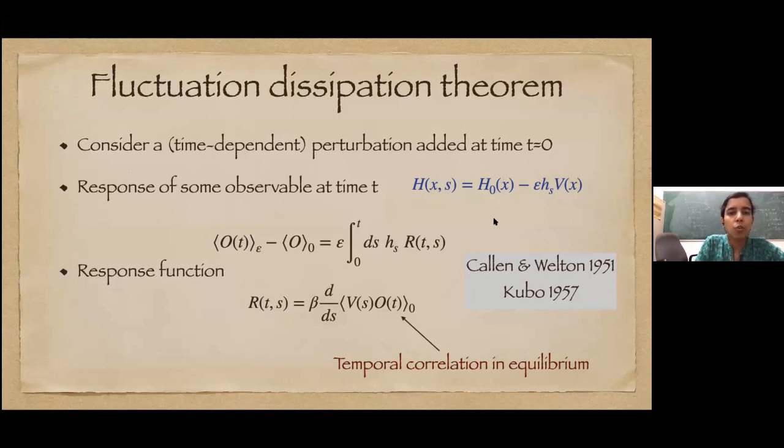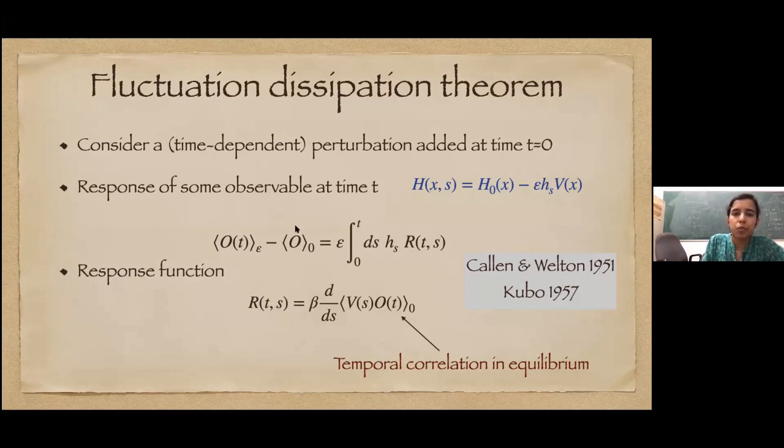So we consider a time dependent perturbation added at time t equal to 0, and initially our system is in equilibrium as before. For this part of the lectures, we'll always consider this form of perturbation. So there was an unperturbed Hamiltonian, and we add some perturbation with a possibly time dependent modulation h and some potential V(x), which makes the whole Hamiltonian time dependent.